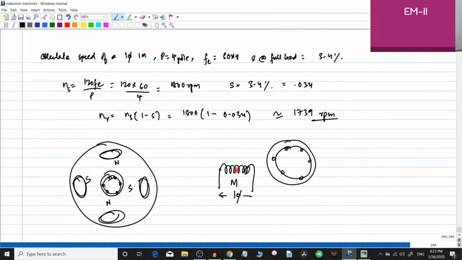So now this will produce a magnetic field, right? If this produces a magnetic field, let us represent it like this. If the current is flowing like this, it will produce a magnetic field. We'll call it B stator.